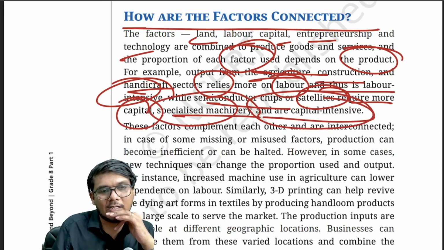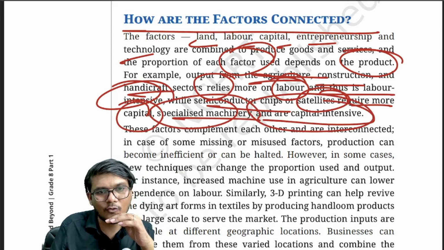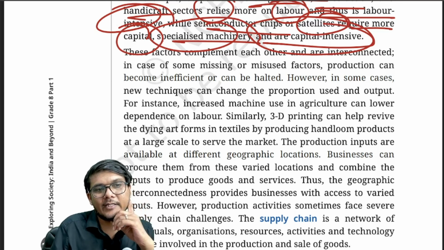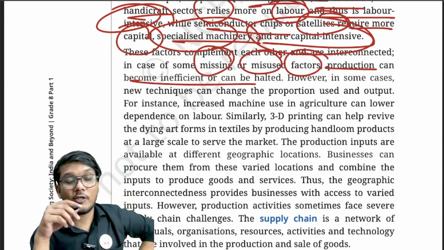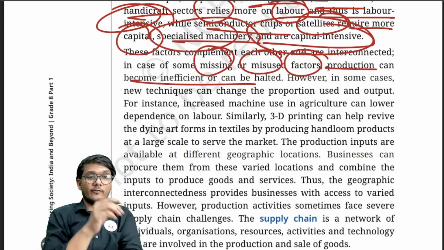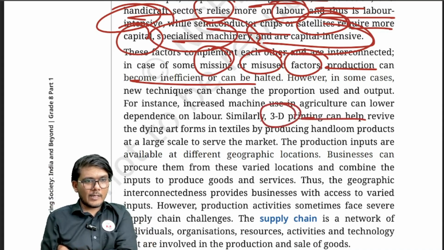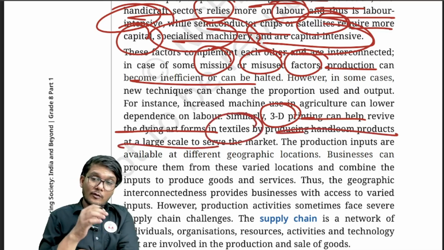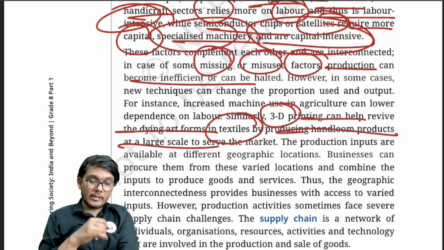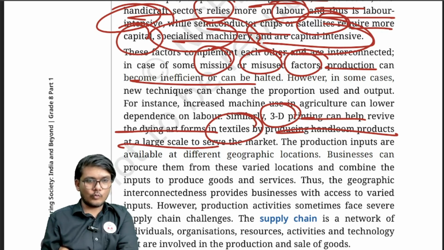In some cases these factors complement each other, of course, and are interconnected. In case of some missing or misused factors, production can become inefficient or can be halted if there are certain factors of production that are missing. Similarly, they have given an example of 3D printing, which can help to revive the dying art forms in textile by producing handloom products at a very large scale. So instead of dyeing it by hand, you can dye it electronically through machine in the exact same color that you want through computerized methods, which can expand the process. The business also you make it huge.